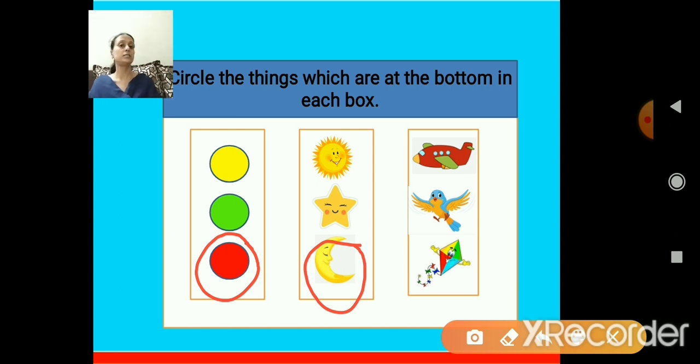In the last box, the first one is aeroplane. Below the aeroplane is bird. Bird, then the last down one is, yes, we all like to fly. It's a kite. Now I want the bottom picture to circle. Please tell me the object. Yes, there you are. It's correct. It's kite. So this kite is at the bottom. So you all have understood the concept? Good, children.